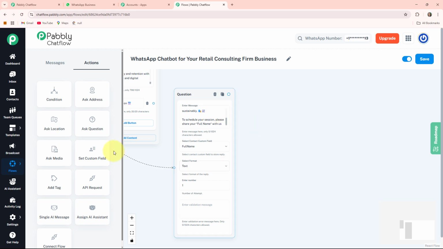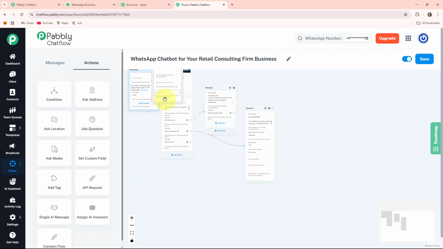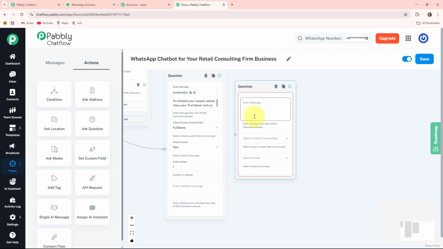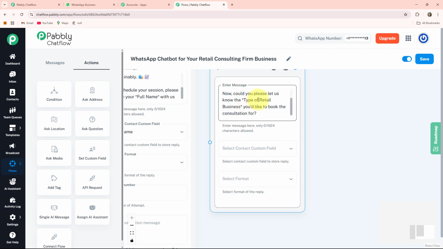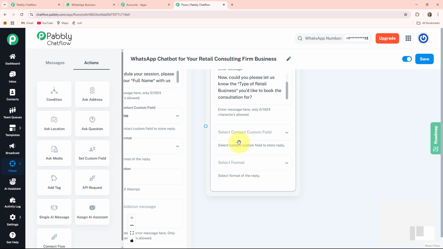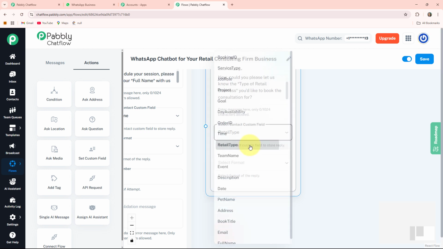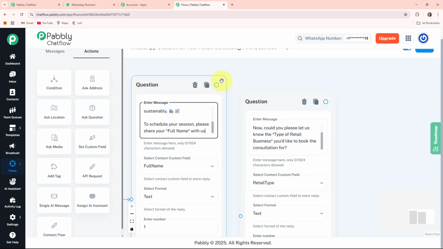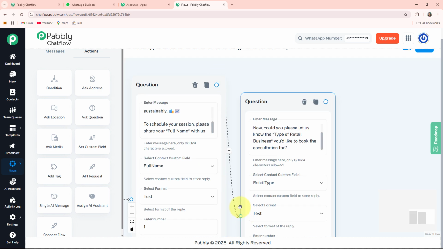type business. For that, I am again taking one ask question button, dragging this question box here and writing a question. Here I write it. You can see I'll write this type of retail business in asterisk symbol, because with the help of this symbol, this message will go to the WhatsApp account of my client in bold format. In simple words, it is used for highlighting words. For that, I'm selecting the contact custom field as retail type. The format I'll select as text. After that, I am connecting this circle to this message.